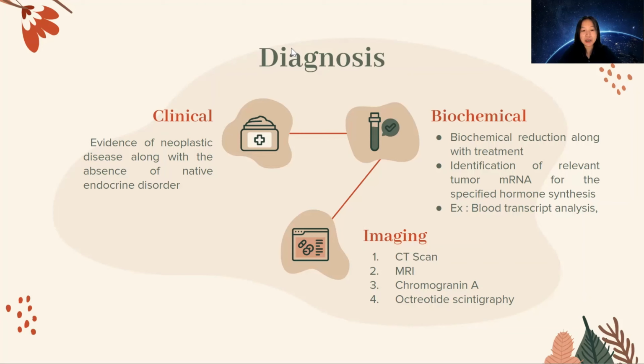And then elevation of universal serum marker chromogranin A in conjunction with typical imaging findings can also be used to diagnose concomitant neuroendocrine tumors, or NETs. And then we have octreotide scintigraphy, which is an essential imaging method that can help to locate the tumors in an NET patient based on somatostatin receptor expression. Alright, I think that's it for the diagnosis.